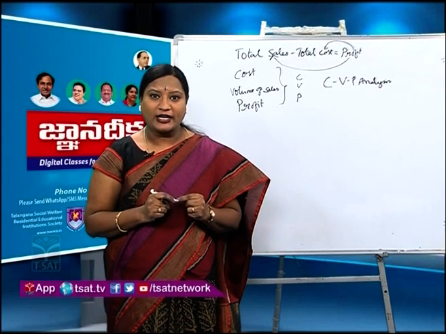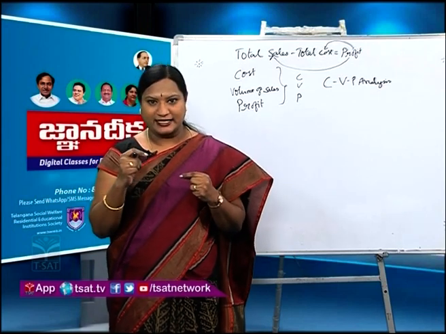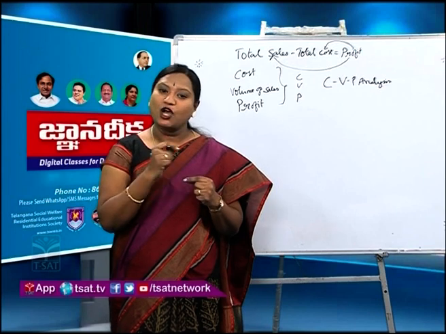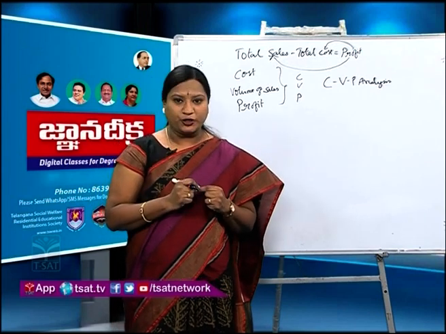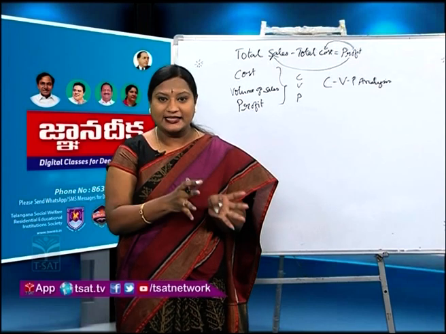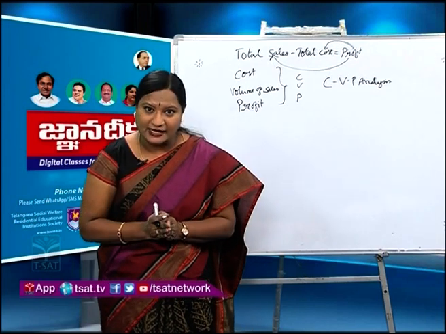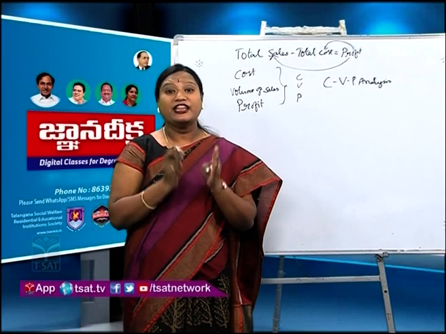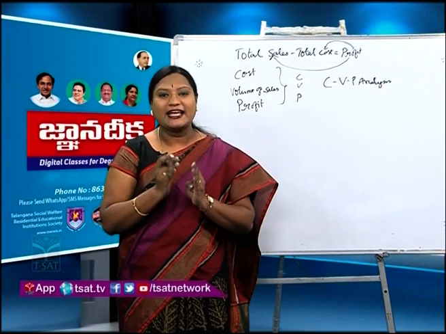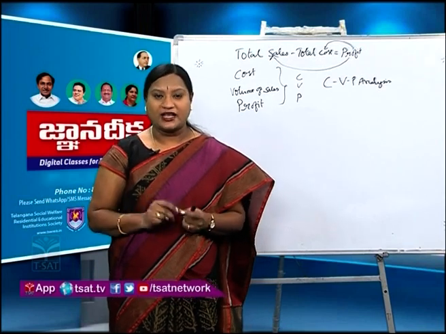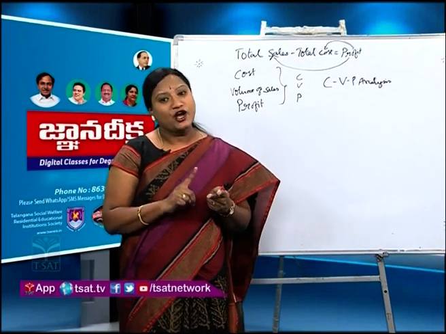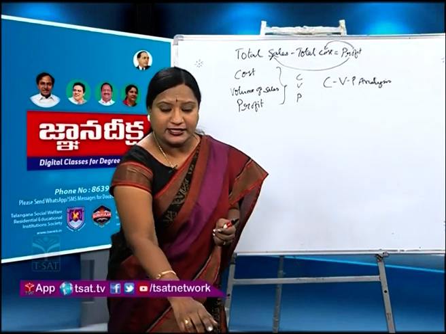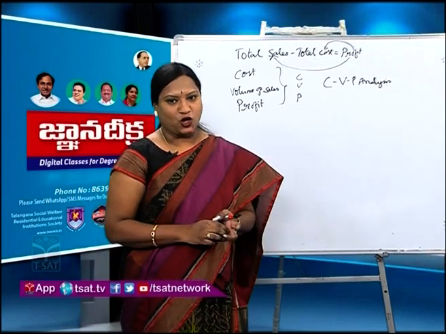We can also call it an indirect, negative relationship between volume of output and cost per unit. The reason behind this is that CVP analysis assumes that the total cost is segregated into two types: one is the fixed cost and the second one is the variable cost. Let us try to understand fixed cost.